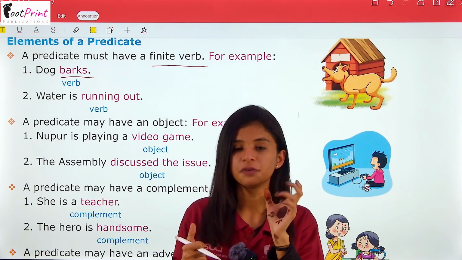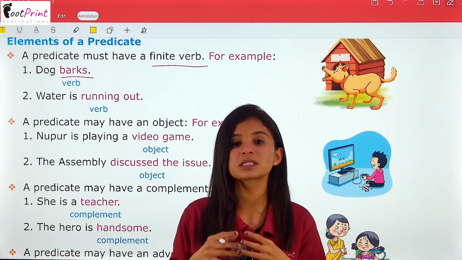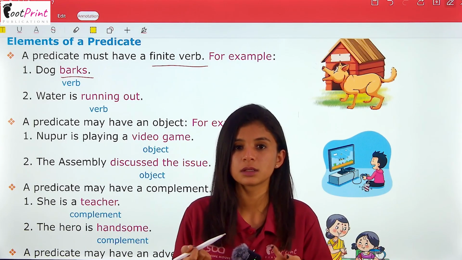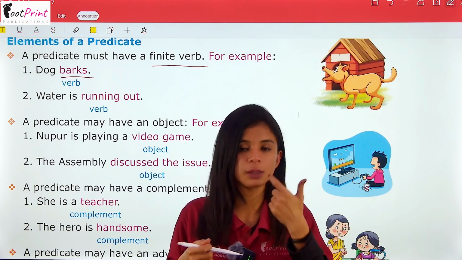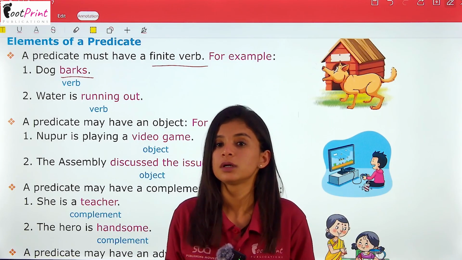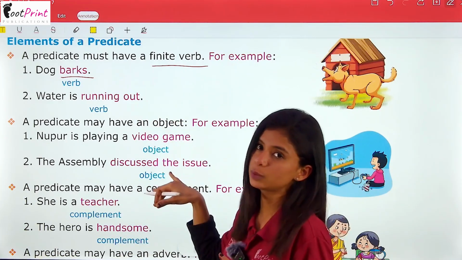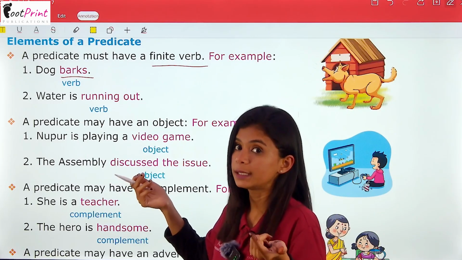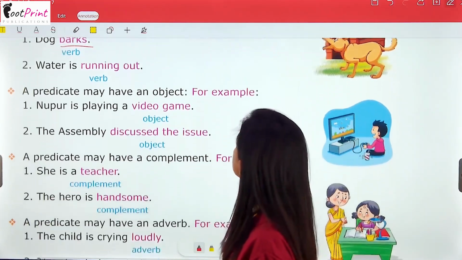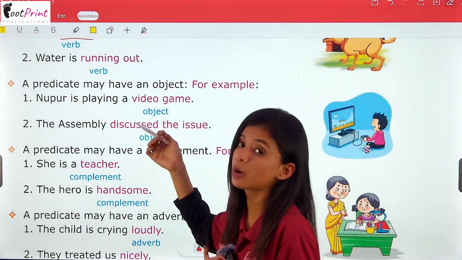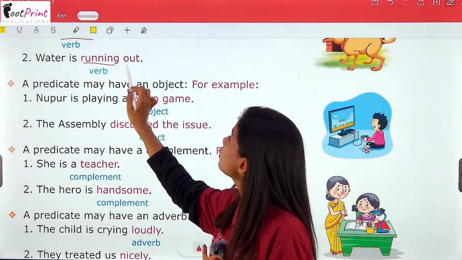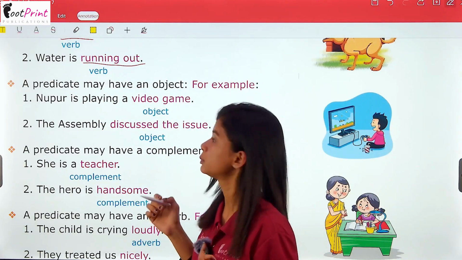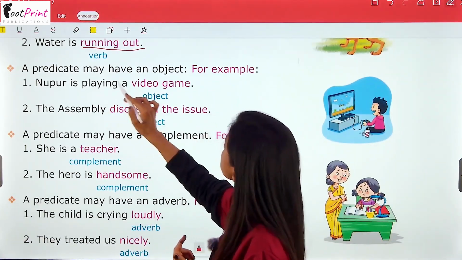So finite verbs, they show us the tense of the sentence, like either it is in present, in past or in future. Okay. So these are the finite verbs that we are using. Dog barks. भौंकते हैं, right? So now next is, water is running out. Now running out is also a finite verb. A predicate may have an object.